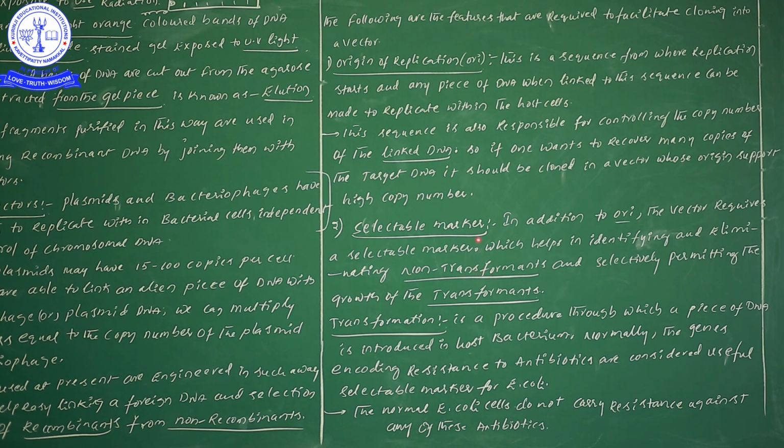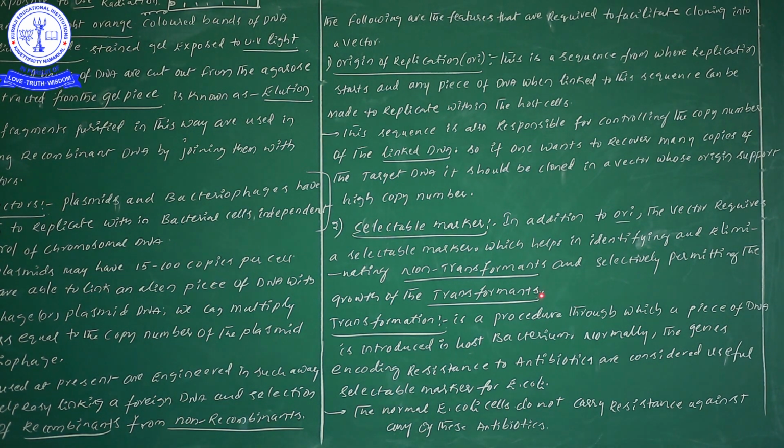Non-transformants means a host cell will be there, and within the host cell a plasmid will also be there, but that plasmid does not contain the foreign gene. Such a thing we call non-transformants. Transformants means one host cell will be there, and within that host cell, recombinant gene is present. Recombinant gene is nothing but the combination of plasmid as well as the desirable gene.